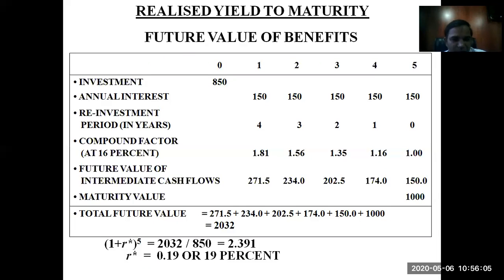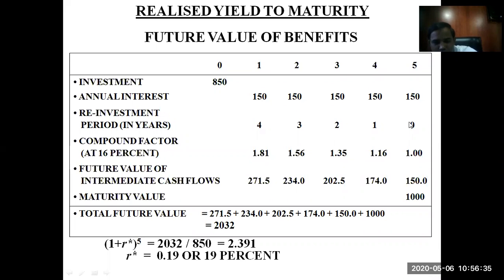So if I say my investment at the beginning of the year is 850 rupees, and annual interest is given. It's a 5-year bond, so I'm going to receive 150 rupees every year. Reinvestment period. At the end of the year when I receive this 150 rupees, I can reinvest it, but it will give me only 4 years.